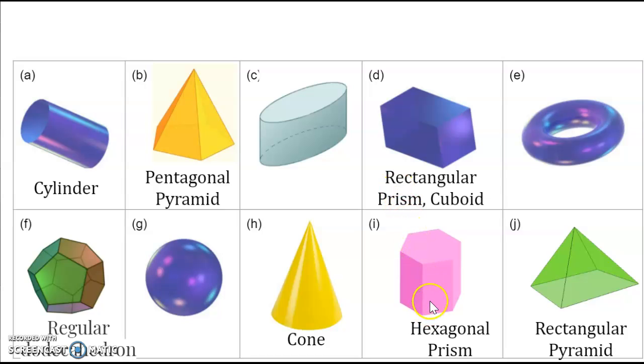Okay, what do you think is the same about these two, and what do you think is different about these two? Well, they both have faces that are parallel to each other. Okay, unlike pyramids, there is no face at the bottom that is parallel, whereas in a rectangular prism, there is a face at the bottom and a face at the top.